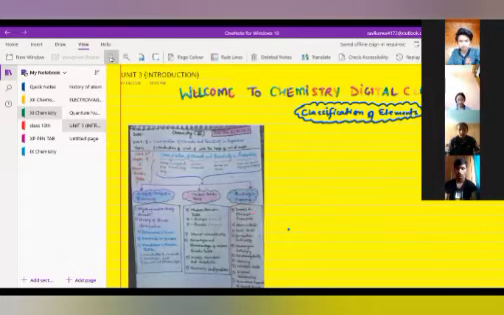And this is unit 3, and these are my self-made notes that I have already told you about, chapter 3. The name of the chapter is classification of element and periodicity in properties. Is it visible to you or not? Otherwise you can zoom it a little bit.